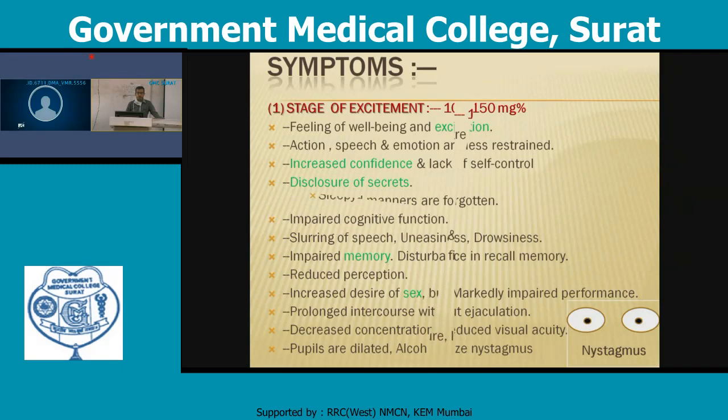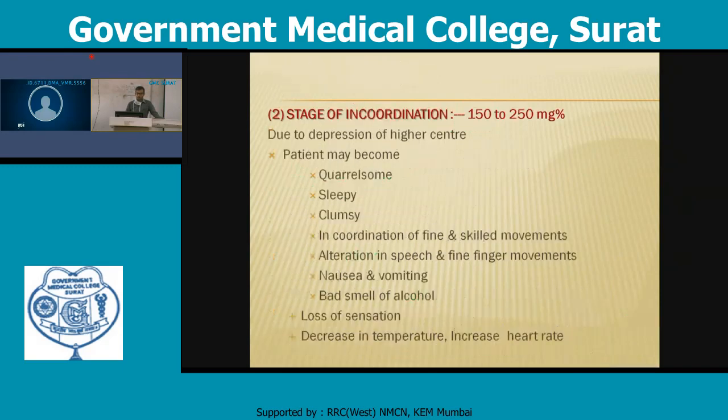The second one is the stage of incoordination, seen when the blood alcohol concentration is 150 to 250 milligram percentage, in which the person becomes quarrelsome, sleepy, clumsy, with incoordination of fine and skilled movements, alteration in speech and fine finger movement. There is nausea and vomiting, a bad smell of alcohol, loss of sensation, decrease in temperature and increase in heart rate, so tachycardia is observed.